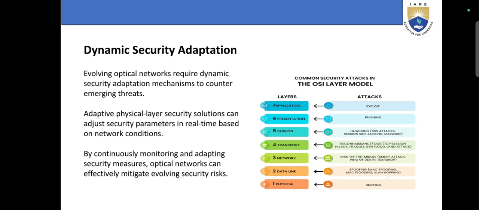Adaptive physical layer security solutions can adjust security parameters in real time based on network conditions. By continuously monitoring and adapting security measures, optical networks can effectively mitigate evolving security risks.